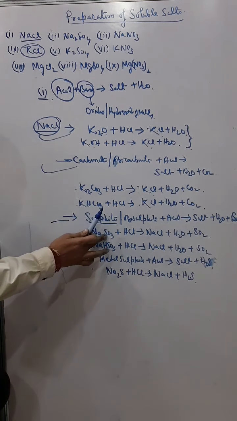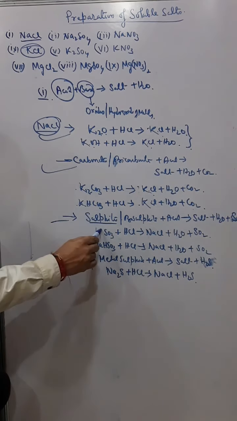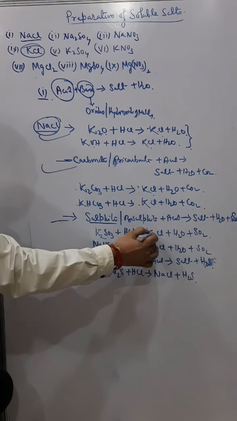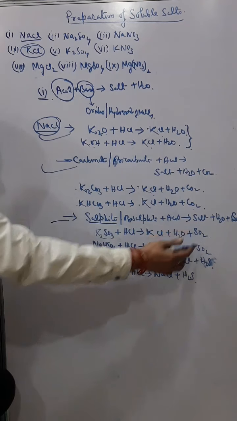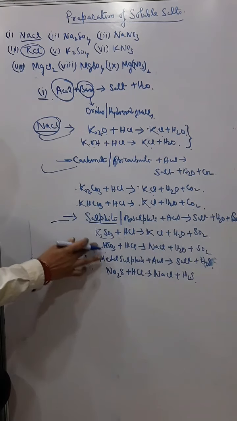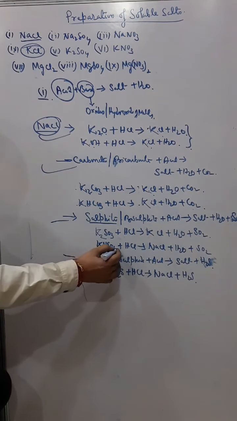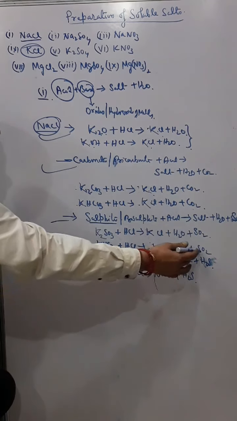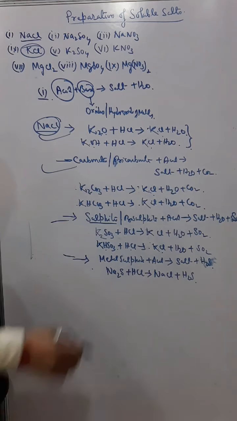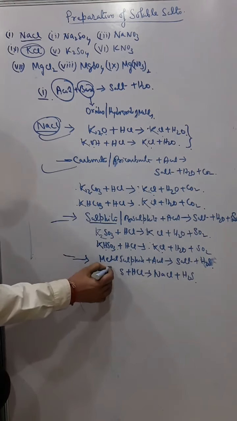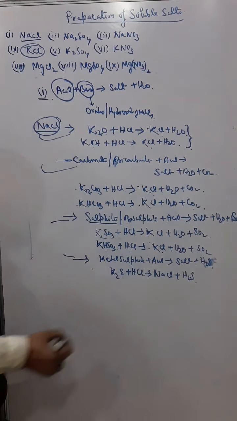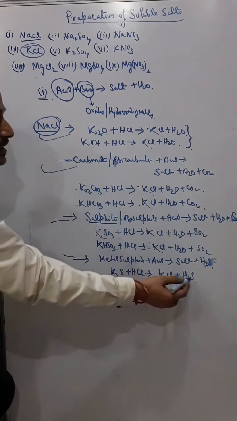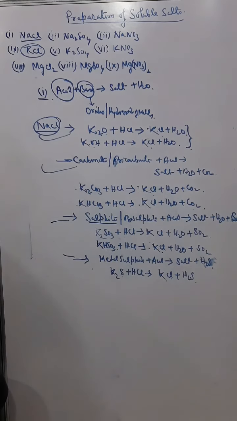Similarly, here I can use K2SO3 plus HCl. I'll get KCl plus H2O plus SO2. I can use KHSO3 plus HCl. Again here I will get KCl plus H2O plus SO2. Again for metal sulfide, I can use K2S, potassium sulfide, plus HCl. Again I will get KCl and H2S. Okay, that's all.